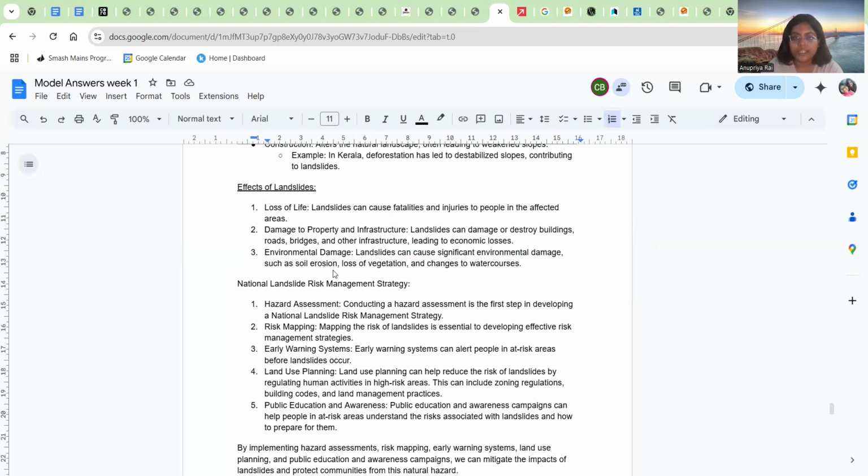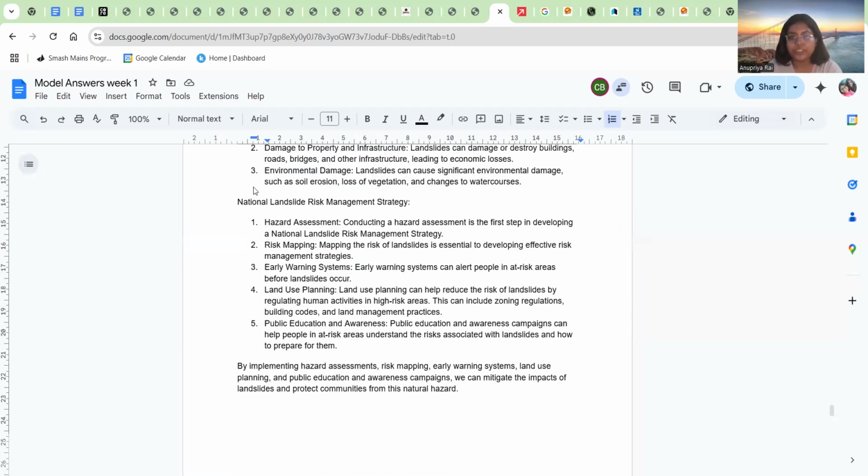Okay, so as we have talked about loss of vegetation. These are some of the effects of landslide we'll be talking about. You can talk more, and here for loss of life, you can give an example of the recent figures from the Wayanad landslide. Okay, these are some of the approaches you can follow in writing effects.